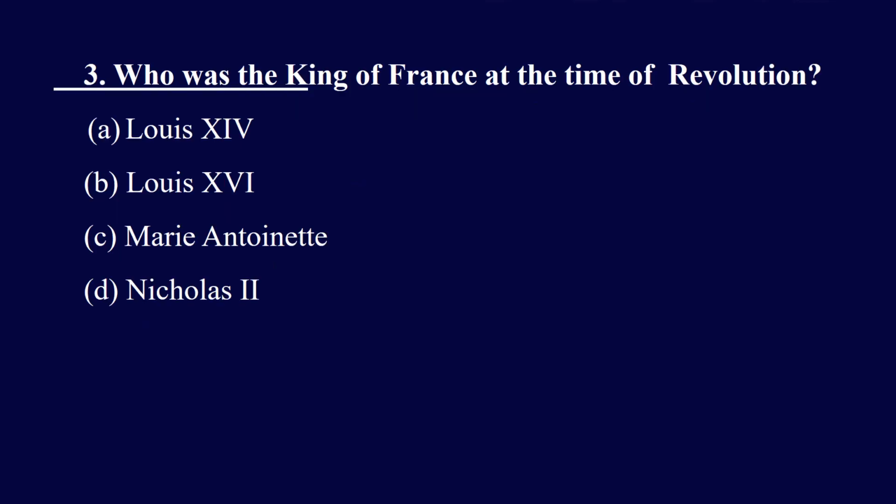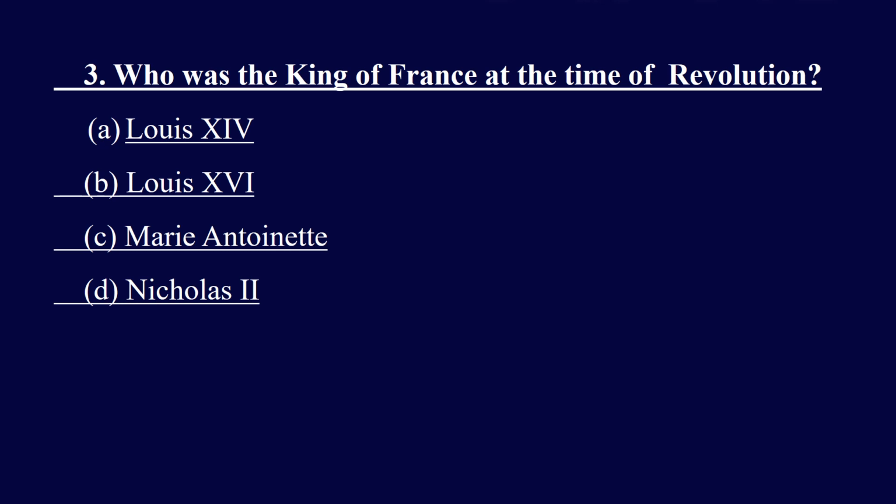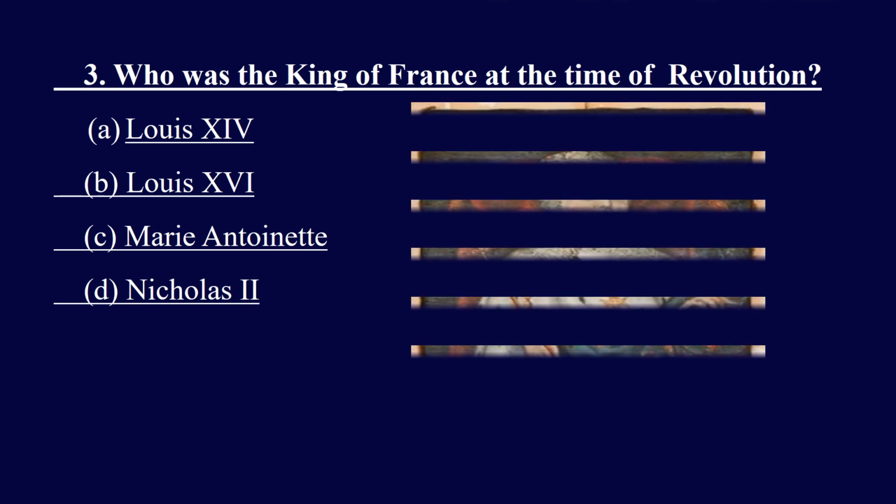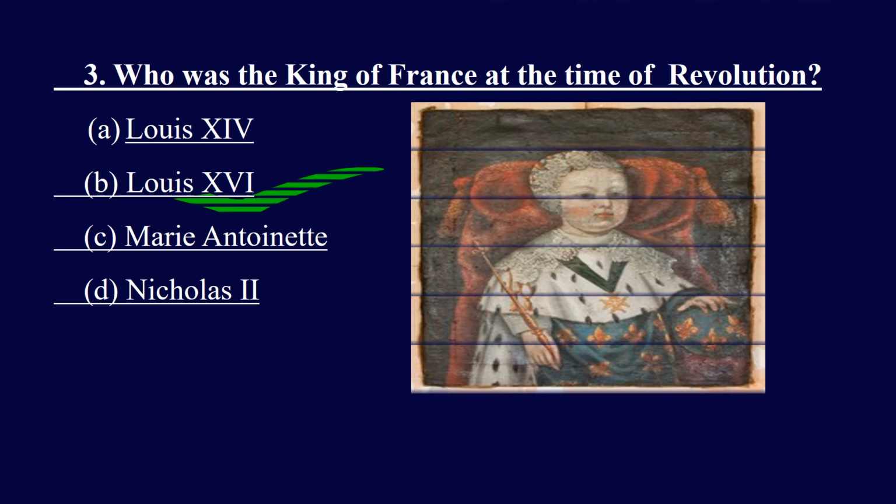Who was the King of France at the time of the Revolution? And the options are Louis XIV, Louis XVI, Marie Antoinette, or Nicholas II. And the right answer is Louis XVI. Louis XVI was the King of France at the time of the French Revolution.